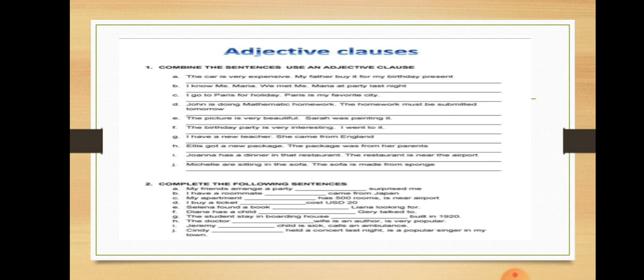Now come to exercise 2. Complete the following sentences. Here again, some of the relative pronouns are missing. What you need to do is put the correct relative pronouns or relative adverbs in these blanks. If you're capable of solving both exercises, it means you have understood the topic very well.